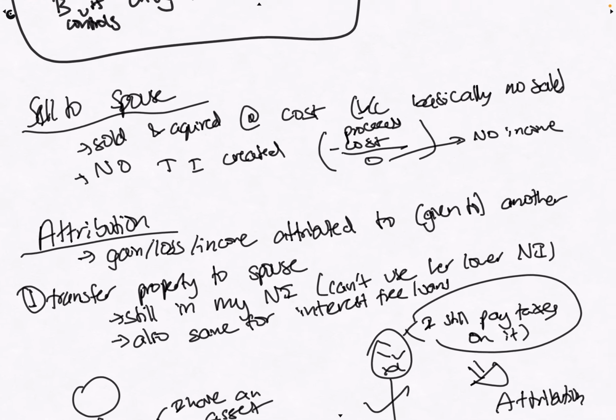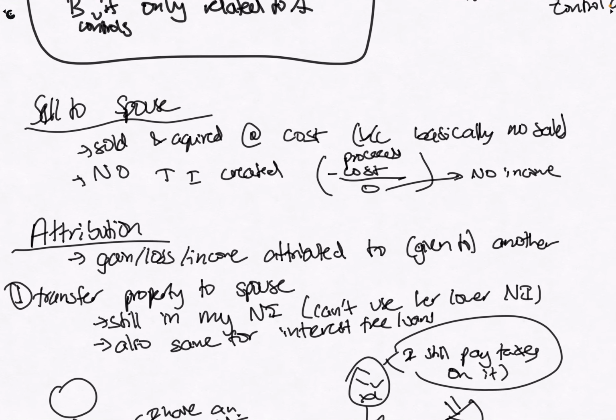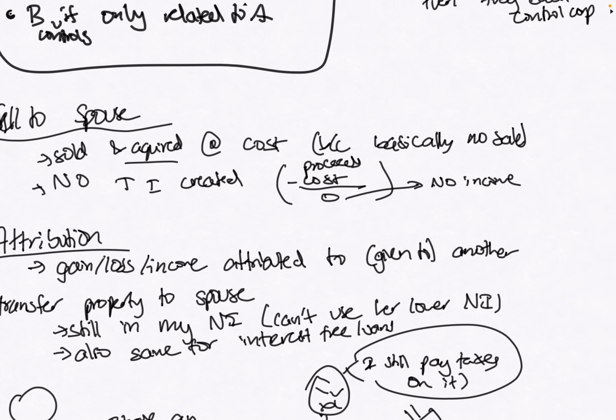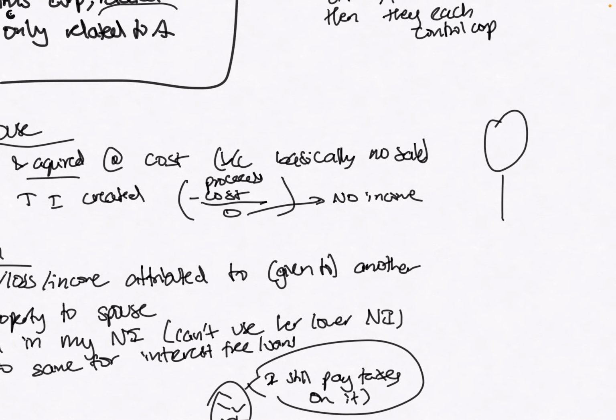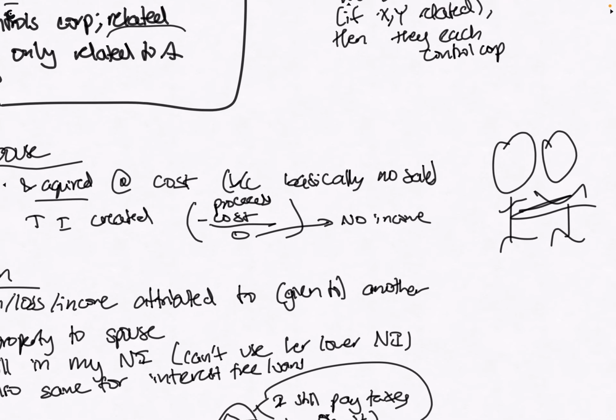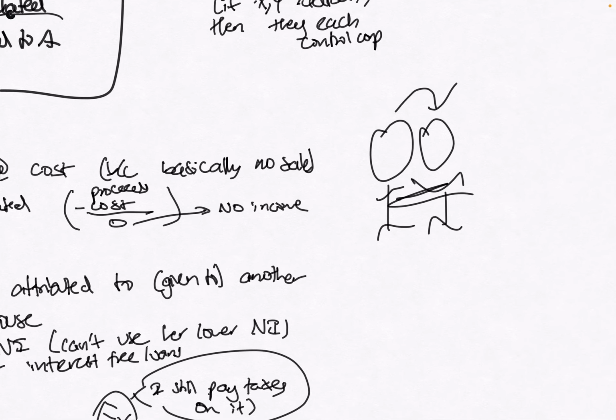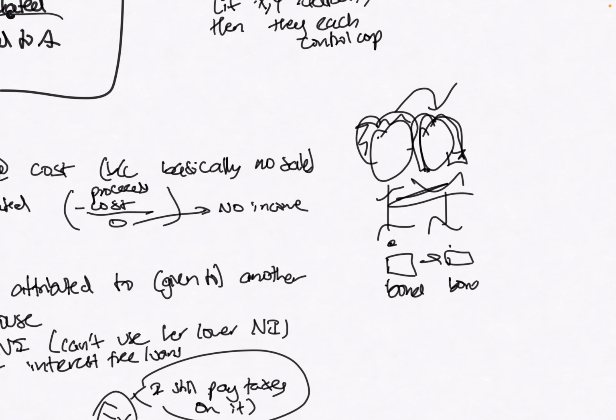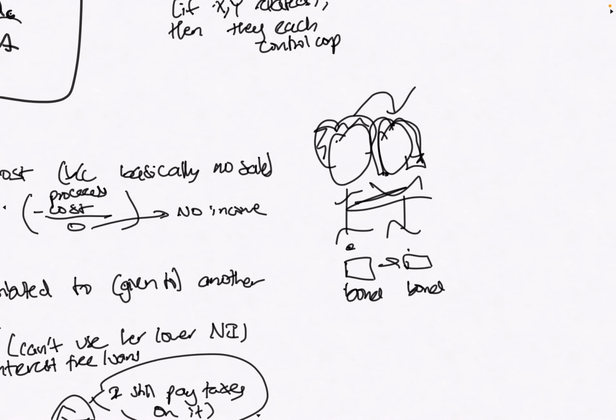For example, let's say I'm selling something to my spouse. We're going to assume that a spouse is an extension of yourself, like the same person. So if I'm selling something to my spouse, that doesn't really mean I'm doing an actual sale. It just means I'm moving this bond or whatever from my hands to her hands. I'm assuming I'm a guy right now. I'm a girl. So we're just moving it to her hands. In this case, it's not really a sale. It's a transfer of property, kind of.